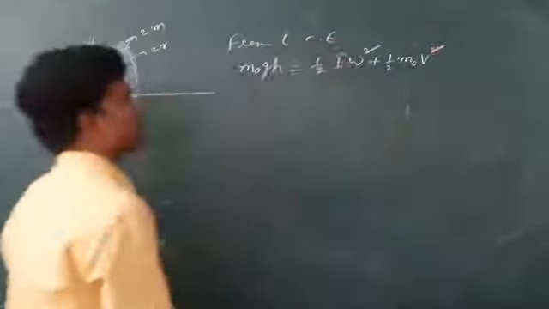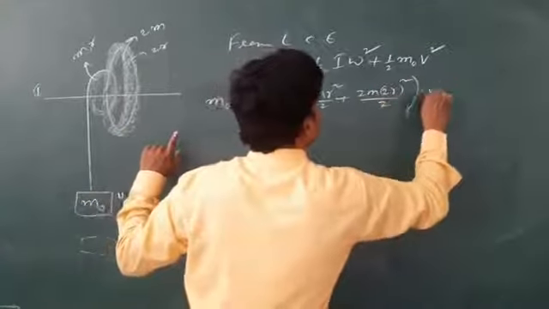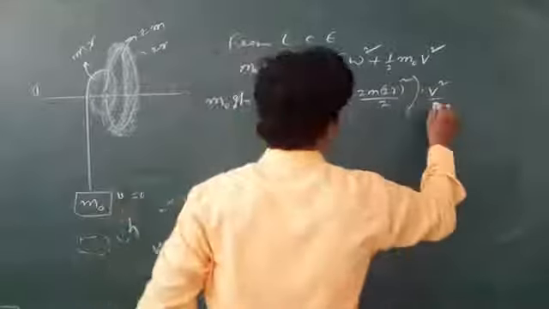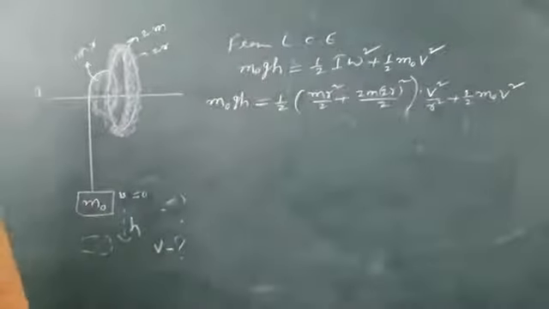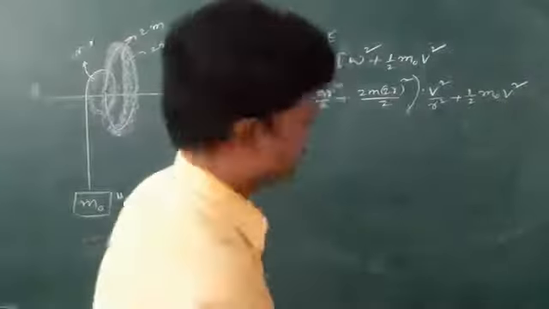So m0 g h equals half I, the moment of inertia of this system. Like a disc, m r square by 2 for the first one, and for the second one 2m into 2r whole square by 2, times omega square, which you write as v square by r square, since the radius is smaller, plus half m0 v square. Let me do fast.